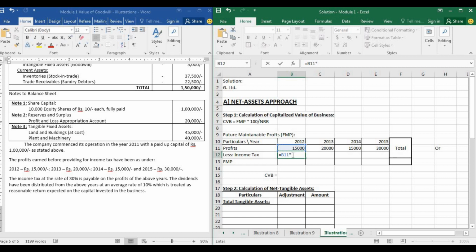So we'll calculate 30% of 15,000, and we will use the same formula everywhere. Let us see if the same formula has been copied: C11, D11, and so on. Okay. So we have calculated income tax. Now we will calculate future maintainable profit of each year. That is profits minus income tax.